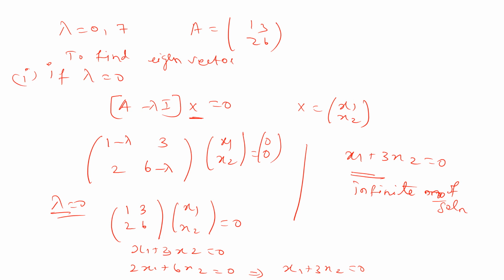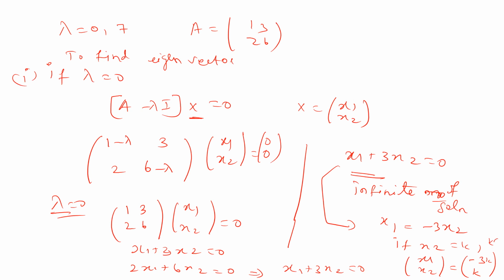So we should take only one non-zero solution. We never take the solution 0, 0, because obviously if you put x1 0, x2 0, this will be 0, but that is a solution we never need. We only need a non-zero solution. So from this, x1 is equal to minus 3x2. If you put x2 is equal to k, then x1 value is minus 3k, where k belongs to R.